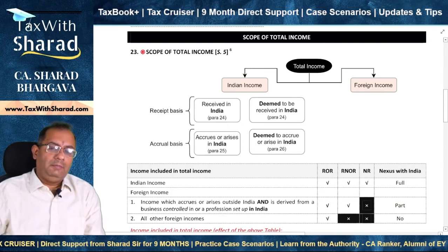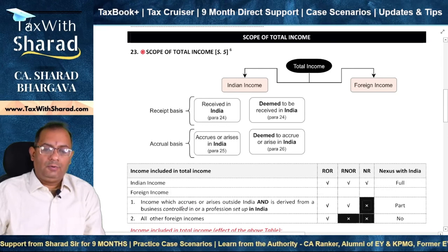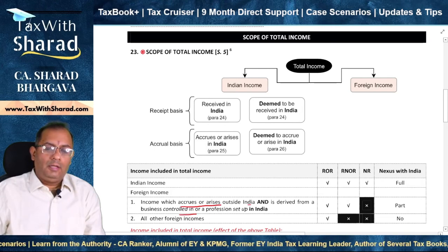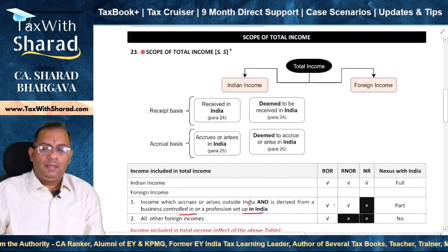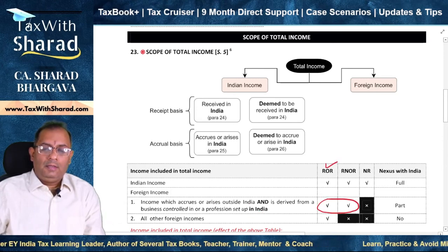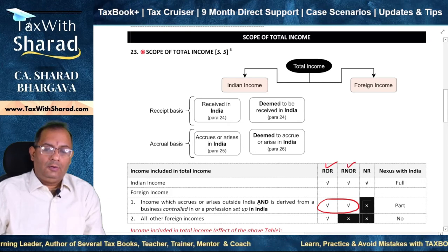So this basically means if you find that in a particular case income is accruing or arising outside India and the business is controlled in India or the profession is set up in India, then you need to include that income in the hands of a resident, whether it be ROR or RNOR.